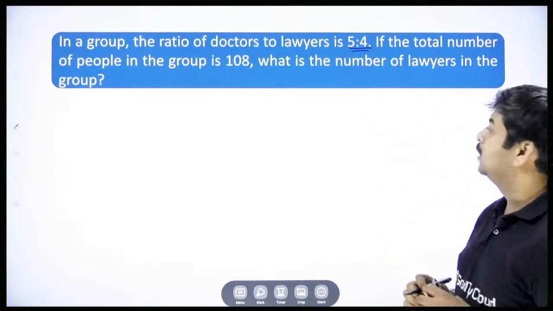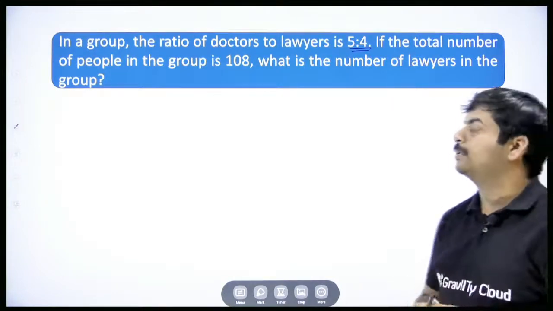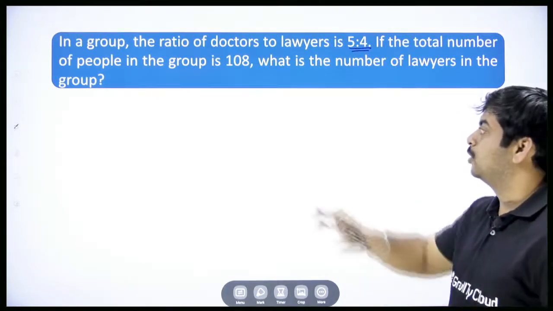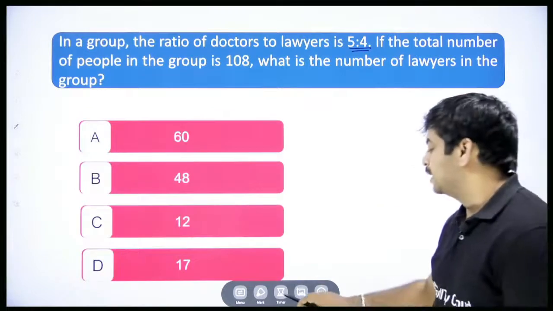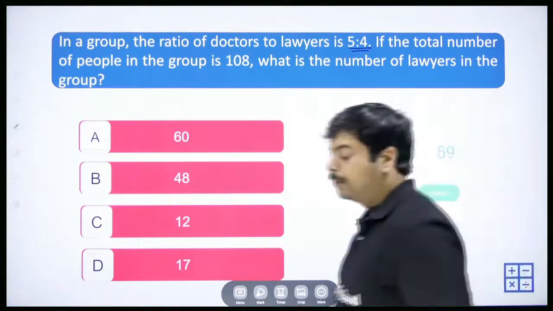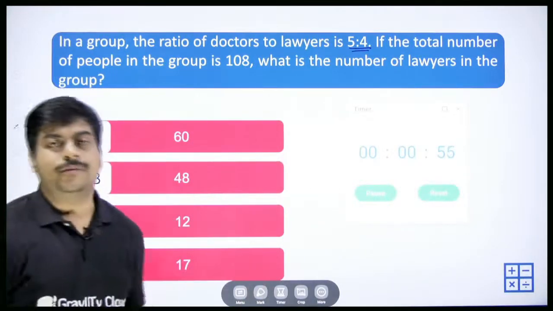Okay. If the total number of people in the group is 108, what is the number of lawyers in the group? Total strength is given as 108, what is the number of lawyers in the group? So please quickly do that so that we can try to solve for the next question. We have a couple of good questions in today's class. We'll try to discuss them quickly, and then we'll move to the next question.